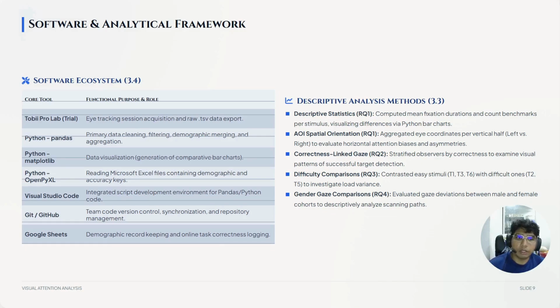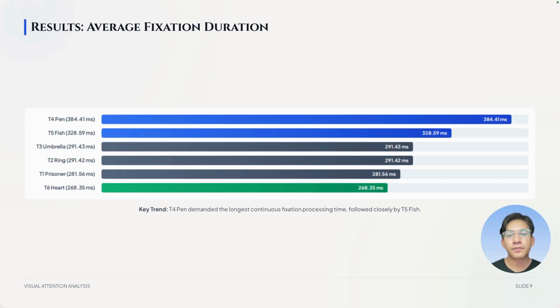All right, let's get into the results. I'll start with average fixation duration, which is how long participants held their gaze on each image pair before moving on. The standout here is T4, the pen image pair, which came in at 384 milliseconds, the highest of all 6 stimuli. Right behind it is T5, the fish pair, at around 329 milliseconds.